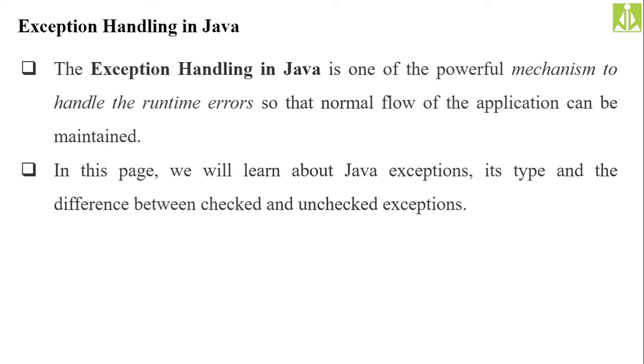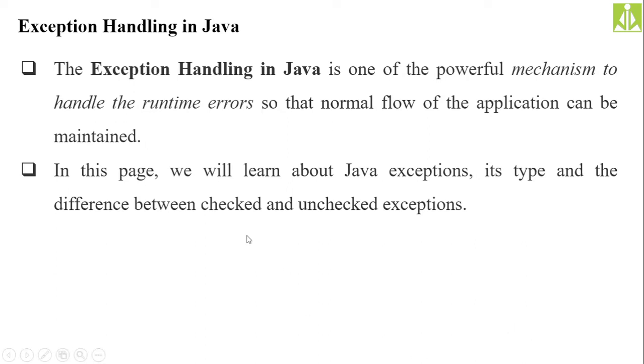Exception handling in Java is one of the powerful mechanisms to handle the runtime errors so that the normal flow of the application can be maintained.